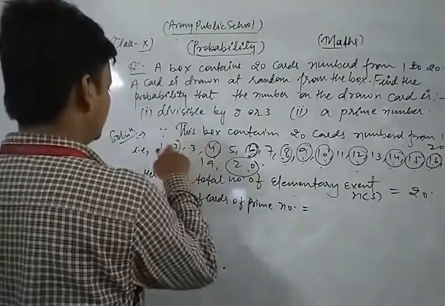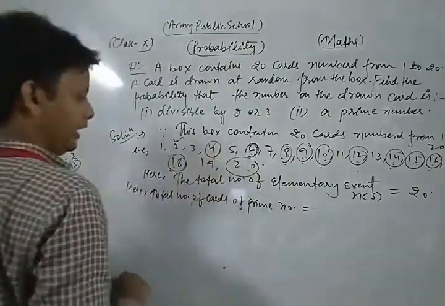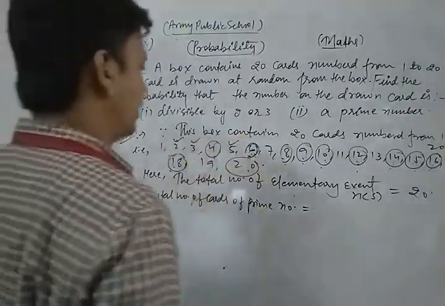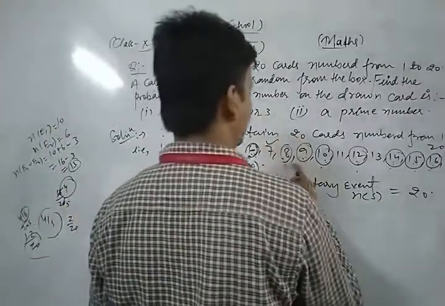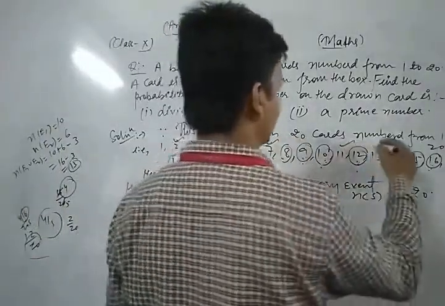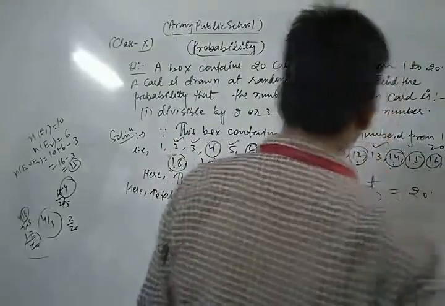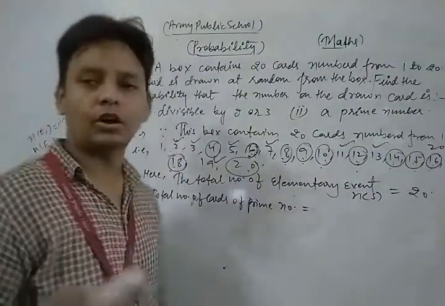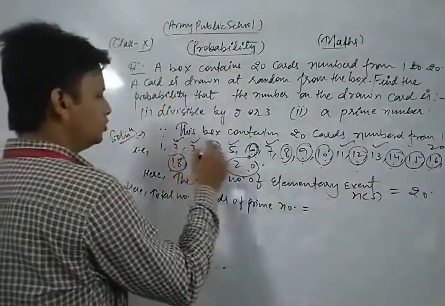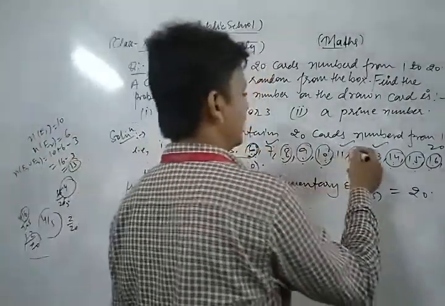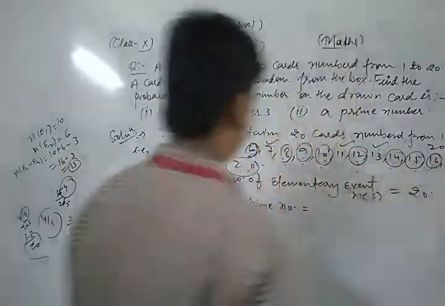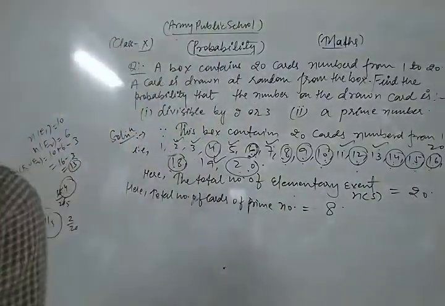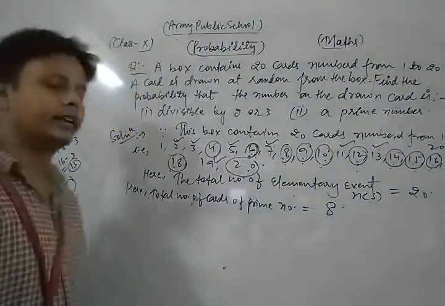2, 3 is also prime, 5 is also prime, 7 is also prime, 11 is also prime, 13 is also prime, 17 is also prime, and 19 is also prime. So how many cards of prime numbers? Look, 1, 2, 3, 4, 5, 6, 7, 8. So 8 cards of prime numbers are there.